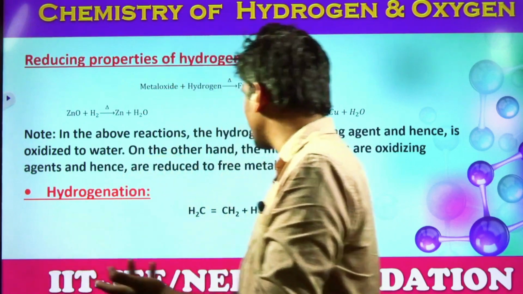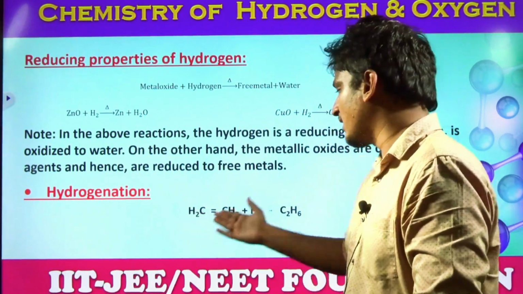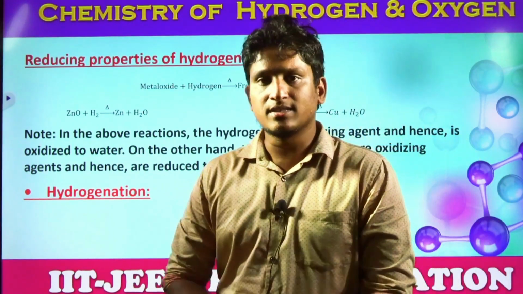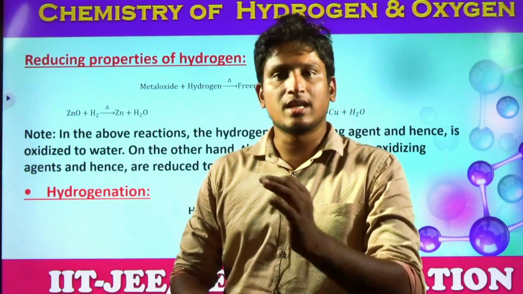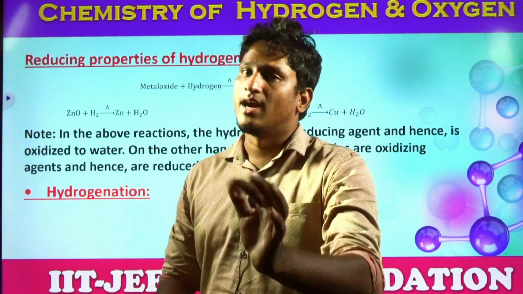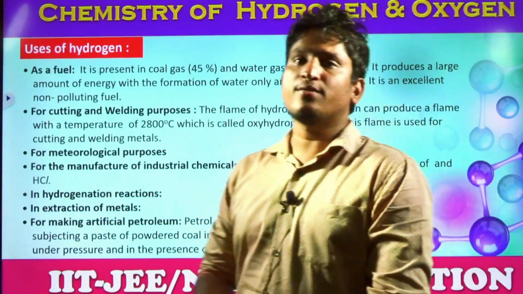Like we already discussed about this reaction, alkenes are converted into alkanes. Here ethene is converted into ethane, students, with the addition of hydrogen gas. In this reaction we use nickel or platinum or palladium to weaken the bond between hydrogen and hydrogen. So that is the vegetable oils reaction. Next, uses of hydrogen, students.